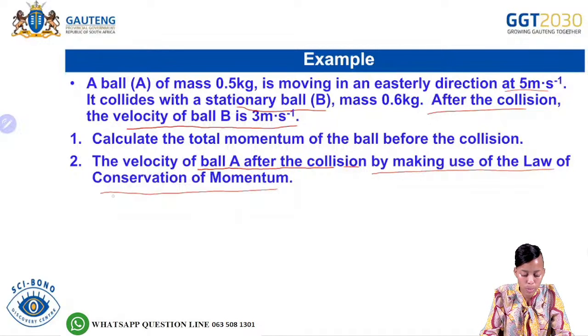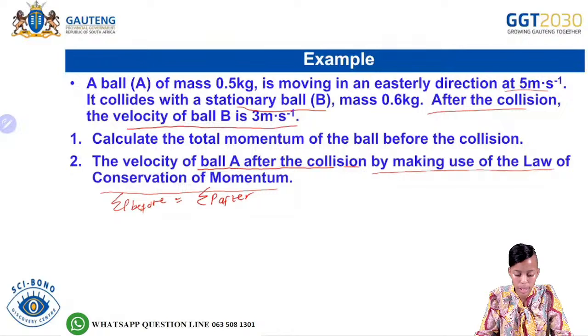Remember it said the total momentum before would be equal to the total momentum after. The previous question asked us to calculate the total momentum of the balls before the collision, so we're not going to repeat that. We just calculated that in question number 1.